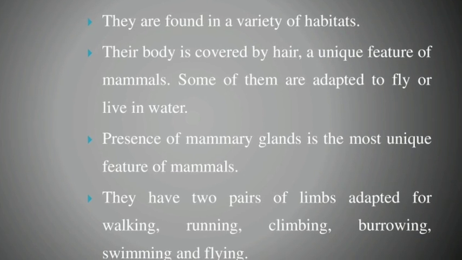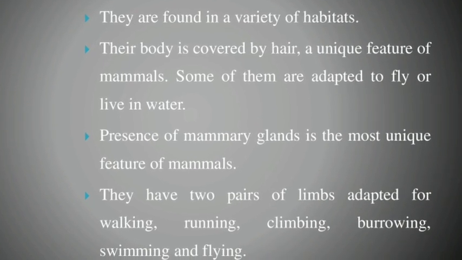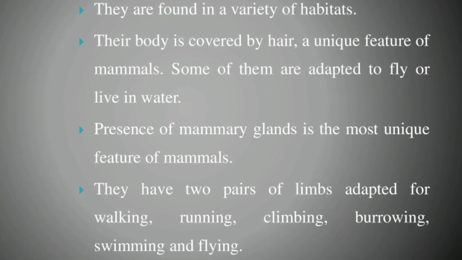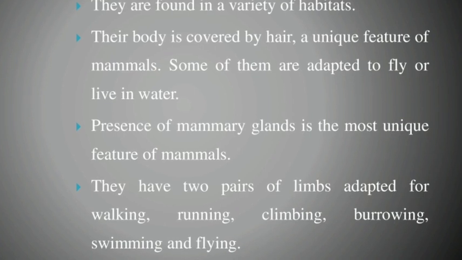What is the main unique feature of mammals? That is the presence of mammary glands. And with the presence of mammary glands, the condition is viviparous.